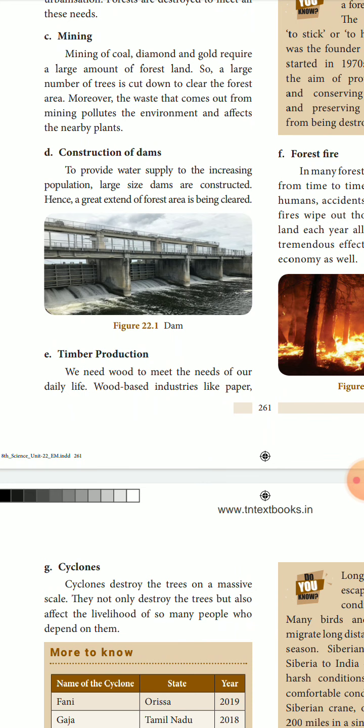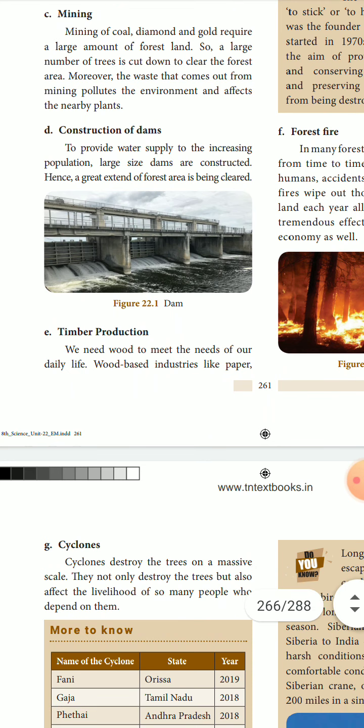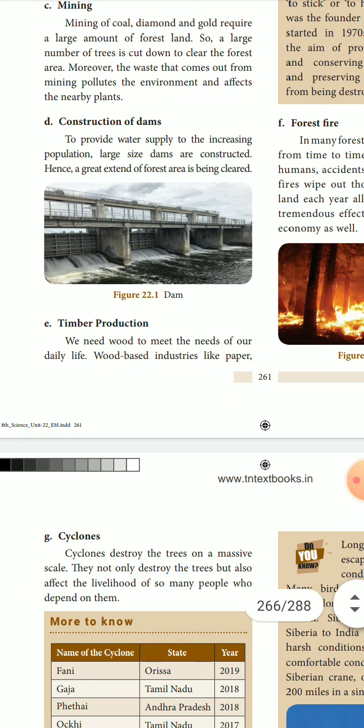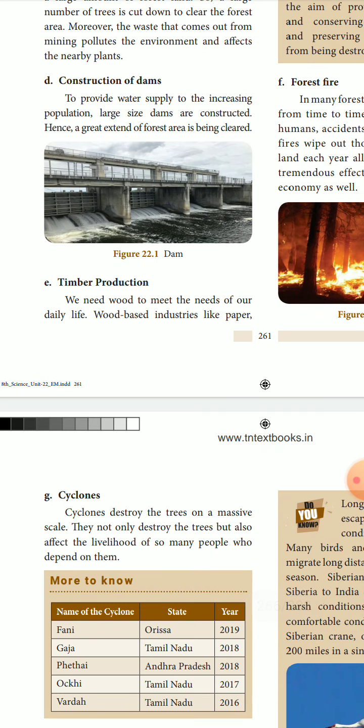A number of trees are cut down to clear the forest, and then the waste from the mining pollutes the environment and affects the nearby plants also. Then there is the construction of big pipelines, dams or reservoirs, where the forest areas will be cleared, the trees will be cut down, and they will construct big dams